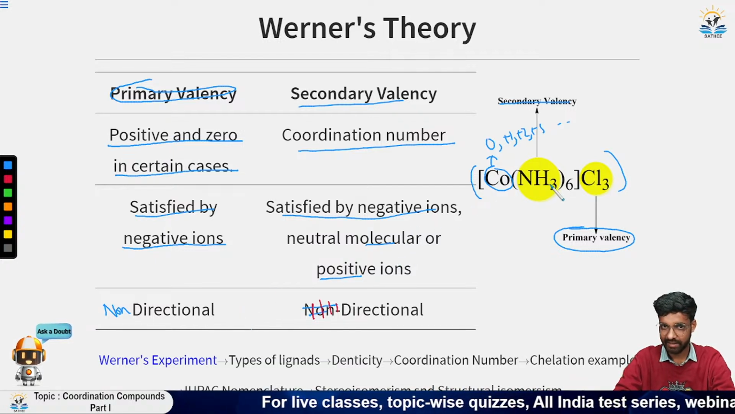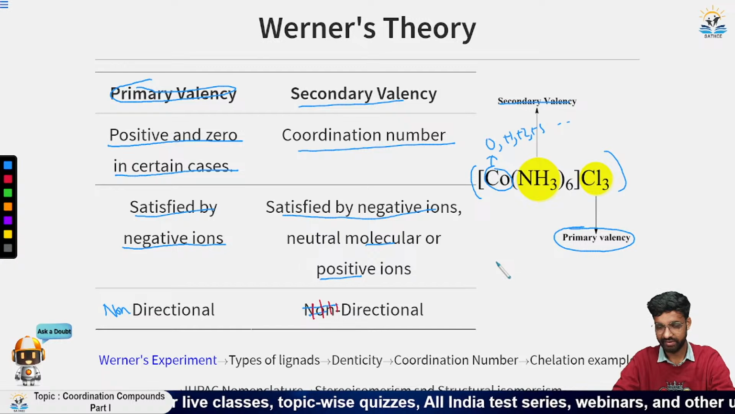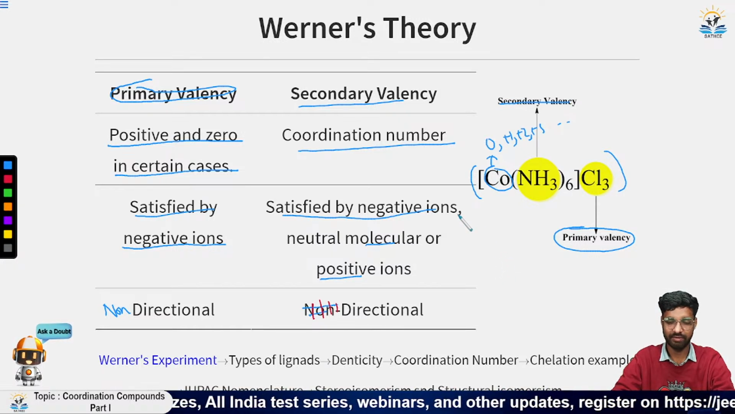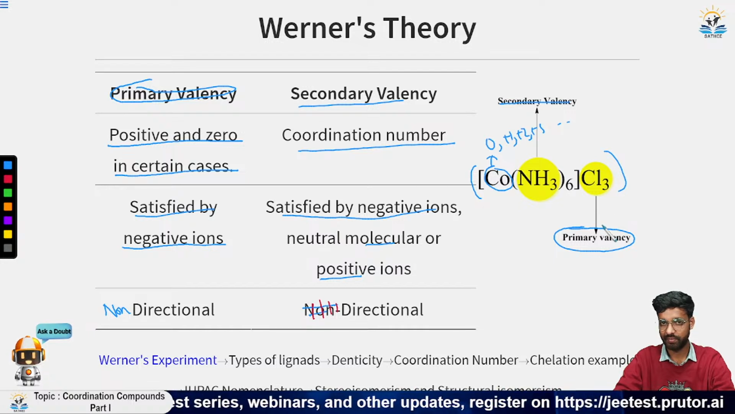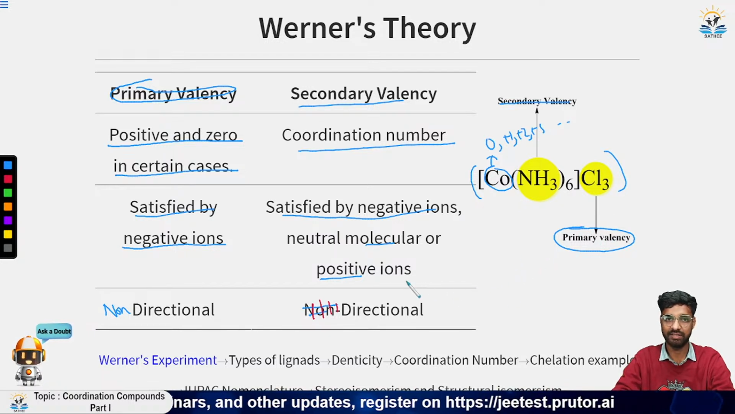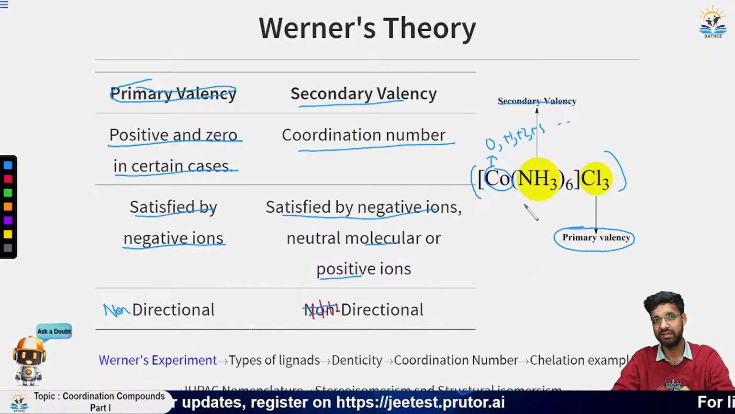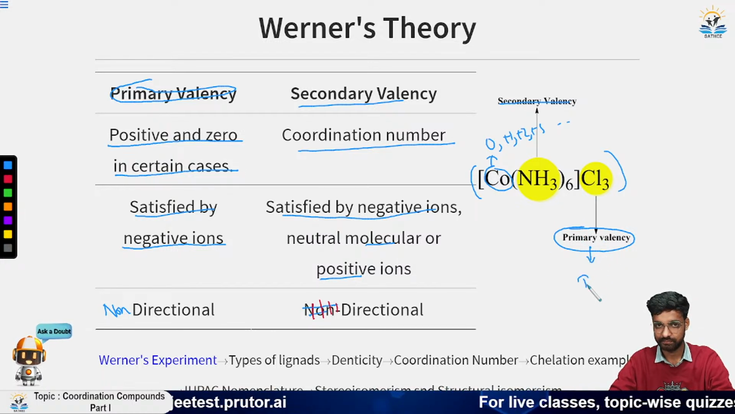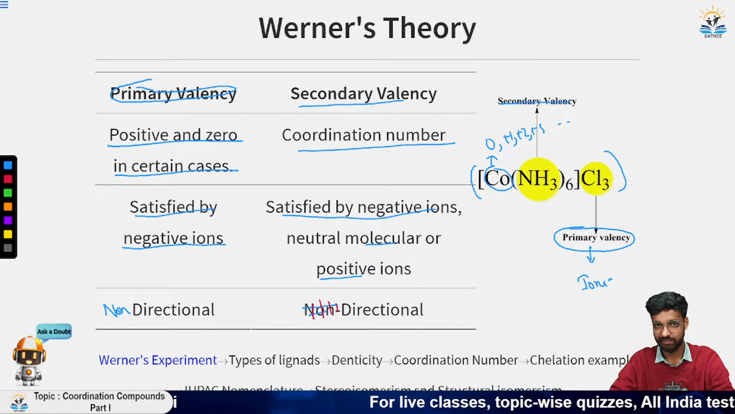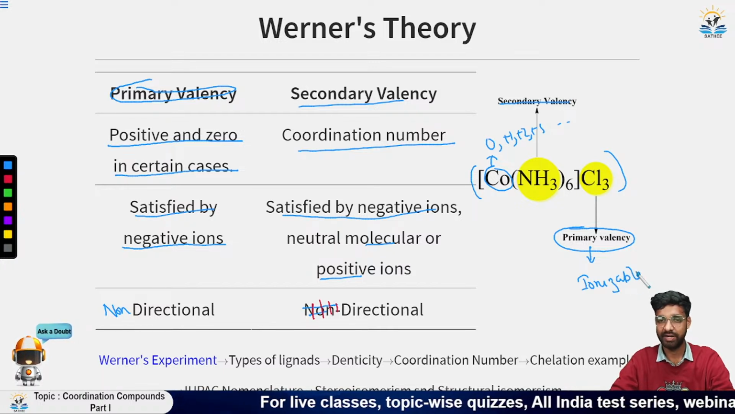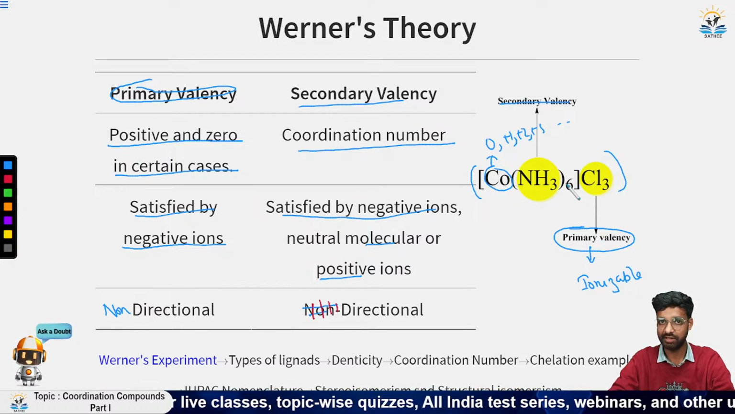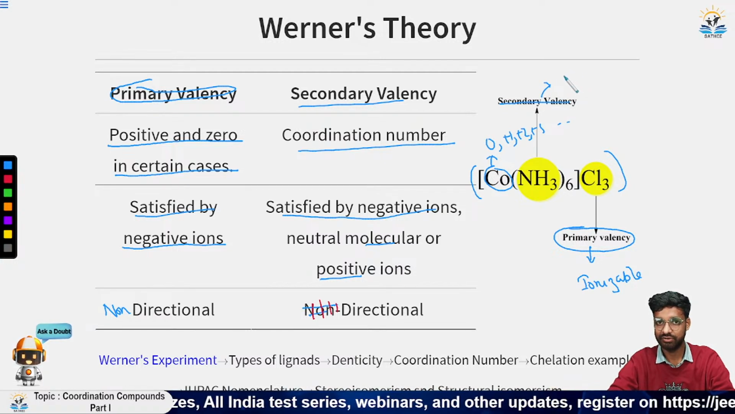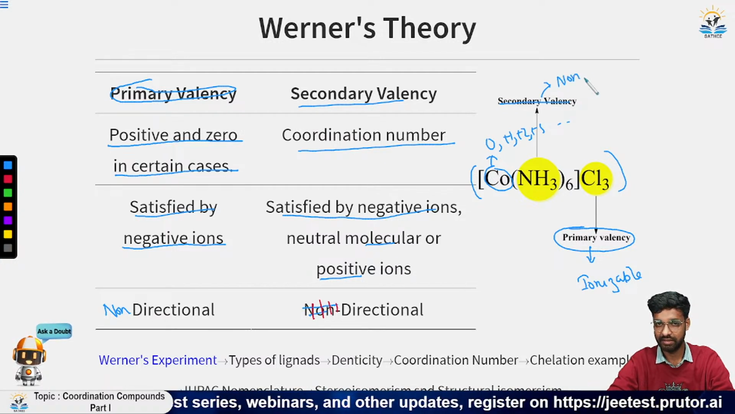While in an ionic compound, you must have seen that if I have NaCl, then the Cl minus can be oriented in any fashion. It does not matter. So this is the property of primary valency, that it is non-directional in nature. And one more property it has is that this primary valency is ionizable. Ionizable means it can form ions when it is dissolved in water, and due to this reason only it gives a different ratio of the electrolytes, and this one is non-ionizable.